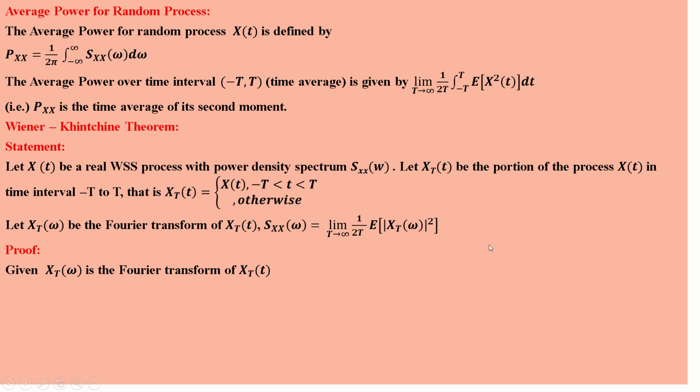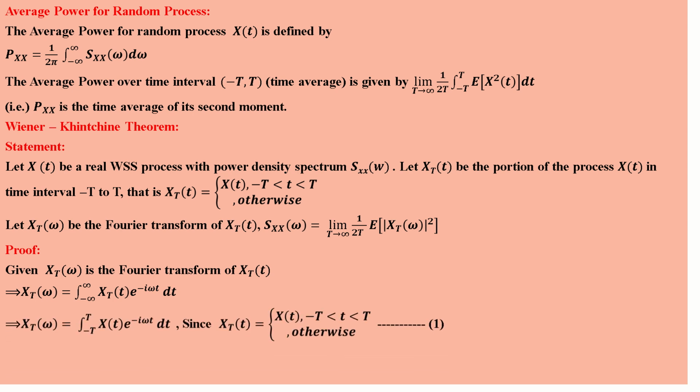Given X_T(omega) is a Fourier transform of X_T(t). Therefore, X_T(omega) is equal to integral from minus infinity to plus infinity of X_T(t) e power minus i omega t dt. So we are using the Fourier transform formula. X_T(omega) is equal to integral from minus T to plus T of X(t) e power minus i omega t dt, because given X_T(t) is equal to X(t) in the interval minus T to plus T, 0 otherwise. So we are taking the integral limit minus T to plus T.